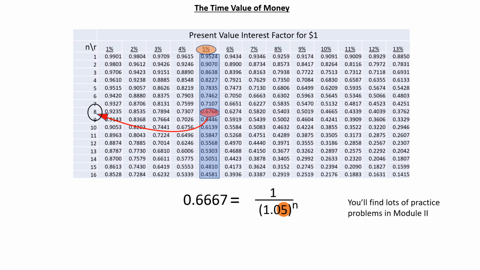You are now an expert on solving present and future value of an amount problems. We still have a little ways to go now because now we have to deal with annuities. But don't let that term annuities frighten you. It'll be very easy and go real fast because now you know the basics of time value of money math. Don't forget to check out the practice problems in Module 2.